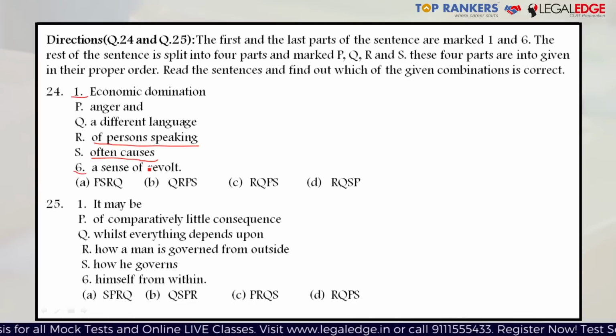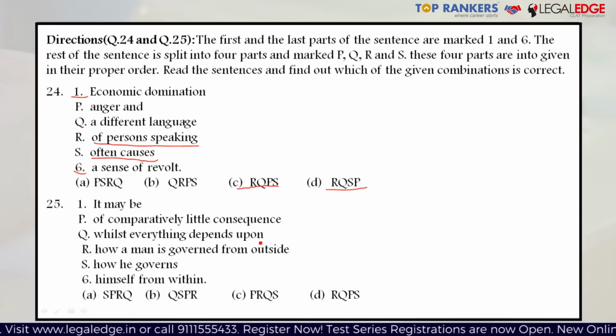But if you focus on the options which have been provided to you, none of the options start with S. So definitely S is not going to come right after 1. Only R can come right after sentence 1 or part 1, which leaves us with two options, that is RQPS and RQSP, and eliminates the other two.